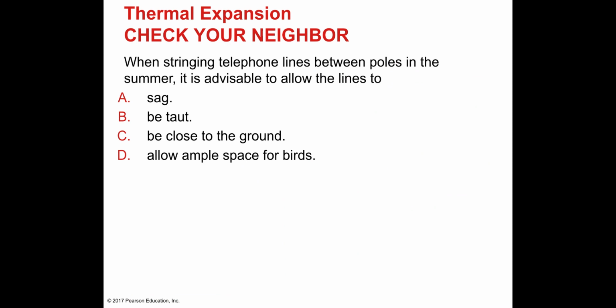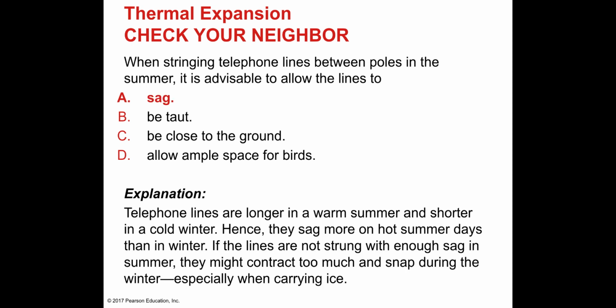When stringing telephone lines between poles in the summer, it is advisable to allow the lines to sag. Telephone lines are longer in a warm summer and shorter in a cold winter. Hence, they sag more on hot summer days than in winter. If the lines do not have enough sag in summer, they might contract too much and snap during the winter, especially when carrying ice.